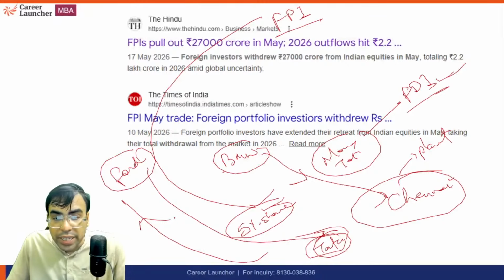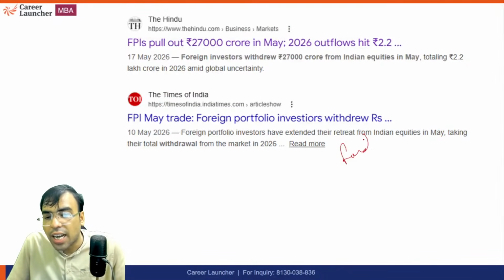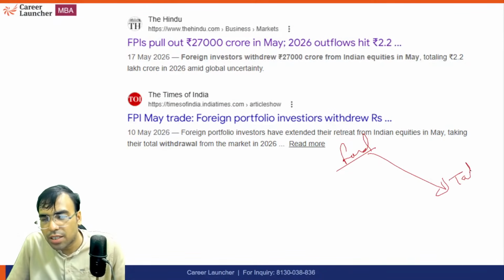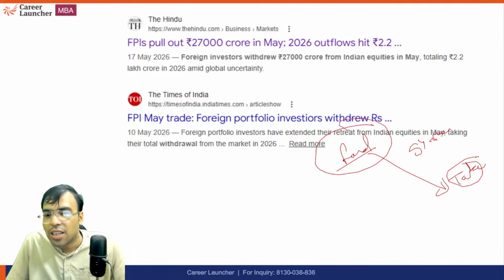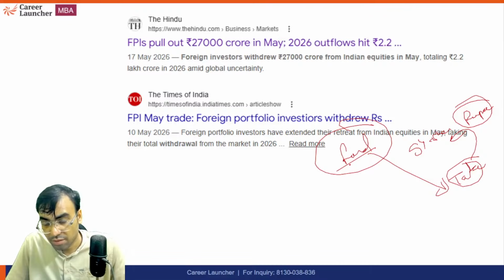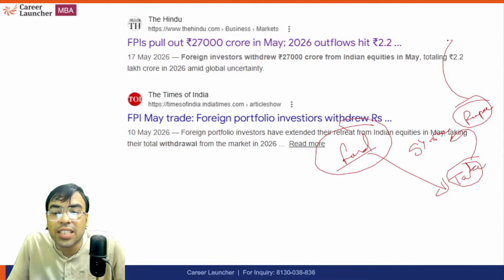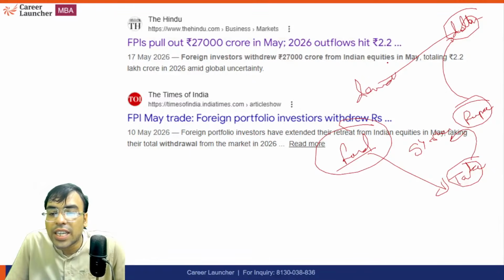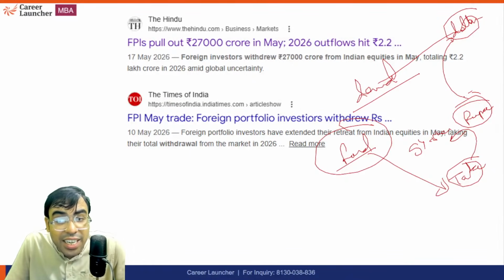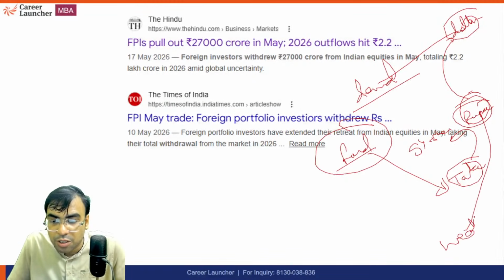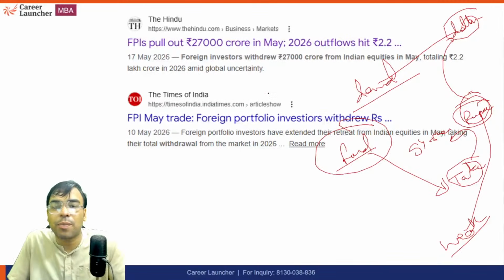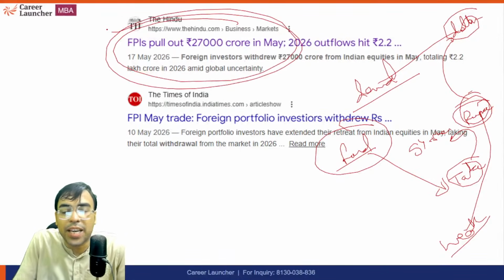But what is problematic? If Ford is having a share in Tata, I'm just giving an example, I don't know whether they actually have a share, but that's for understanding. Say a 5% share. Now Ford wants to sell it. So Ford will sell in India and they will get the rupee. But they will not take the rupee back. So they will convert it to dollars. So the demand for dollars will increase. When the demand for dollars increases, the Indian rupee will become weak. So one of the reasons for the Indian rupee getting weak is FPI pulling out.